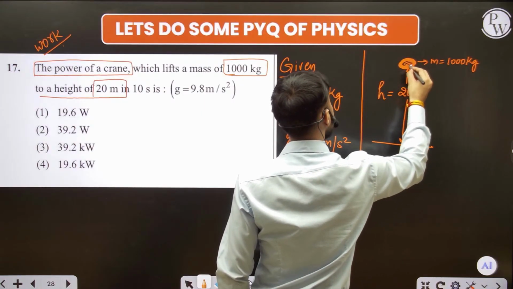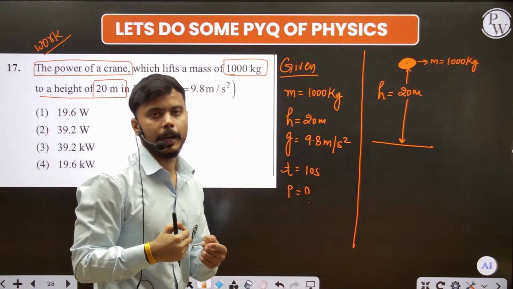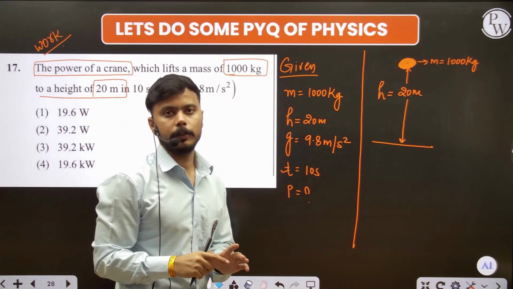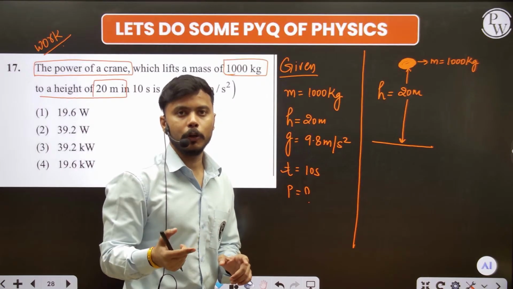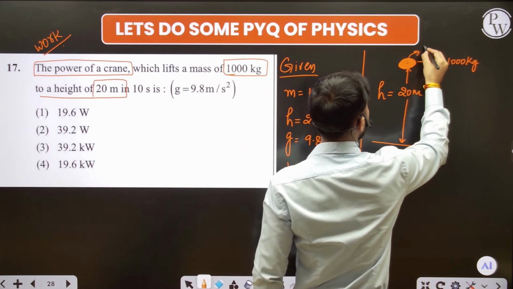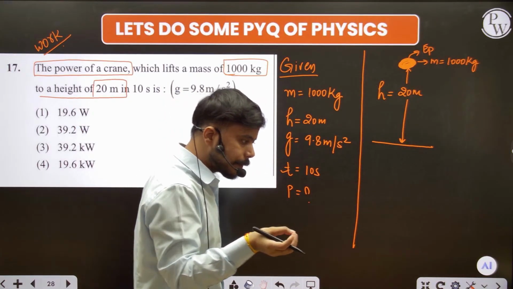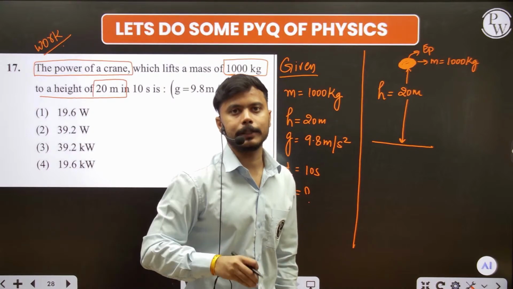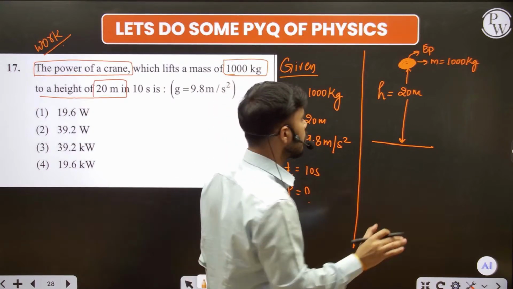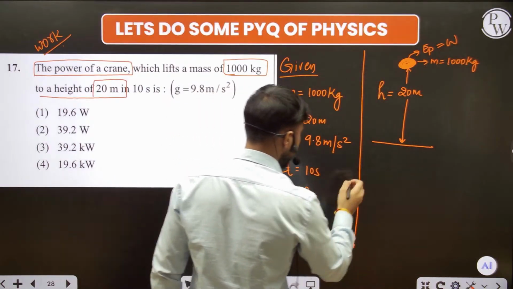At this point of time, the object is at height. So what energy do we have? Is it potential? Is it kinetic? I told you, according to the law of conservation of energy, we have only the potential energy, that is EP. And this energy can also be introduced as work done, so I take it as W. Now guys, see here.